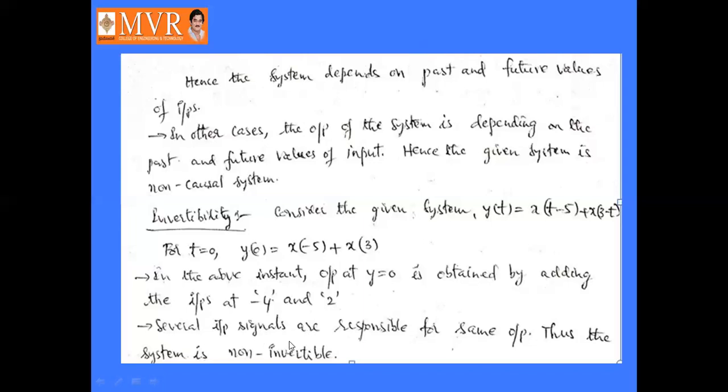Several input signals are responsible for the same output, so the system is not invertible. It is a non-invertible system.